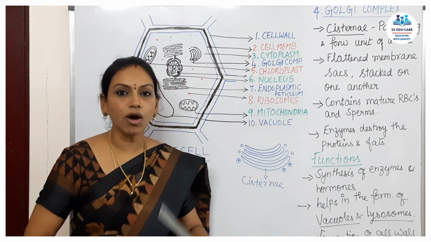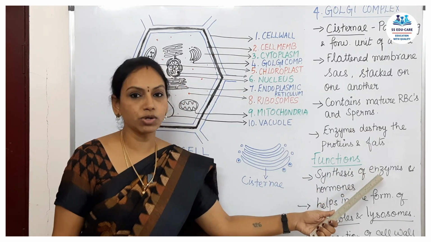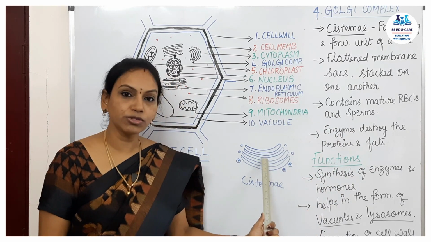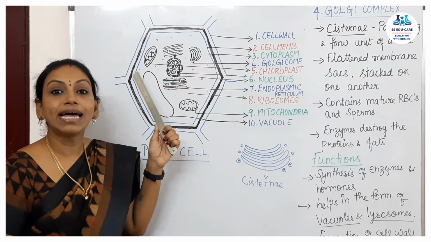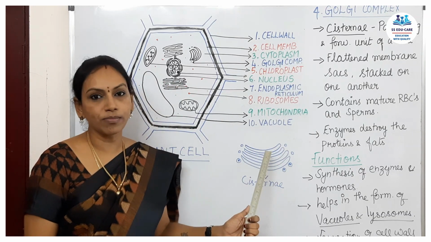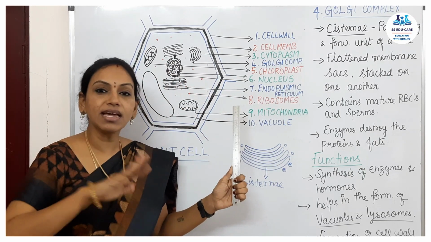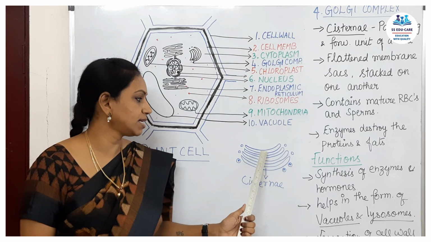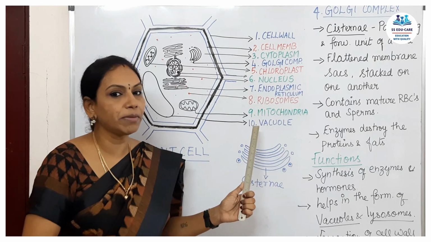Okay, so you may get a doubt: these enzymes destroy the proteins and fats, and now you are telling enzymes are proteins. Yes, the enzymes that destroy the proteins produced by the Golgi complex are present in the cytoplasm. The enzymes that are produced by the Golgi complex are inside the Golgi complex. So the cytoplasmic enzymes would destroy the enzymes present in the Golgi complex. So that's why they are safely secured inside a membrane.